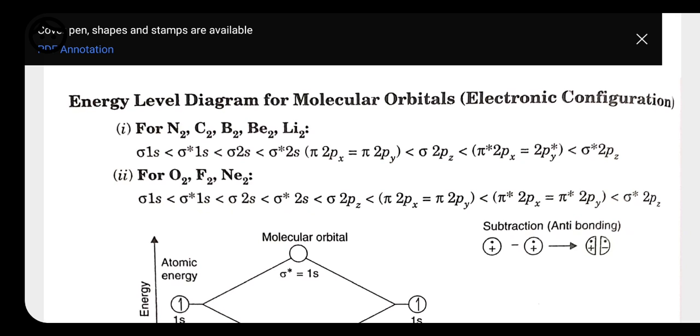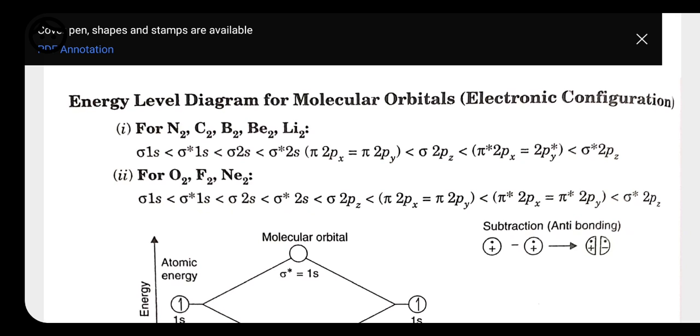Out of the 6 molecular orbitals formed from the combination of p orbitals, pi 2px and pi 2py have the lowest energy, and sigma star 2pz has the highest energy. The energy of sigma 2pz is higher than that of pi 2px and pi 2py, and lower than pi star 2px and pi star 2py, and in between those, sigma 2pz and sigma star 2pz are there.